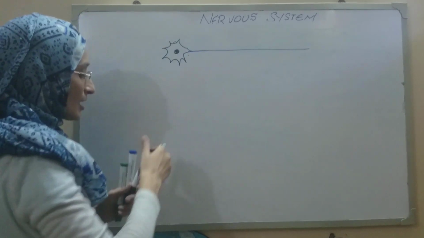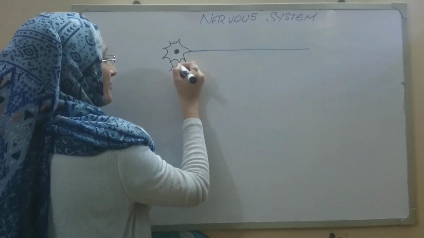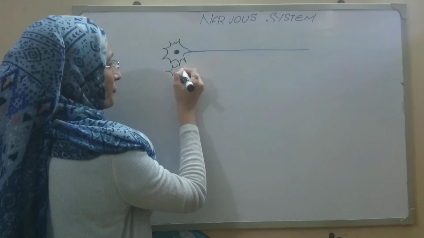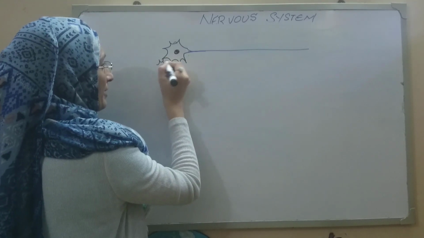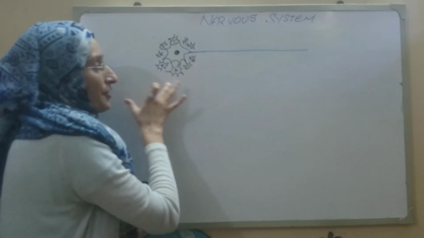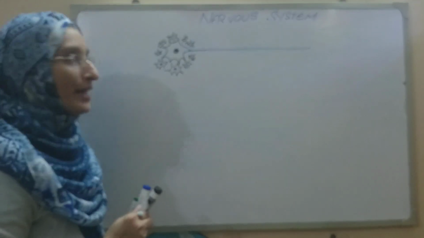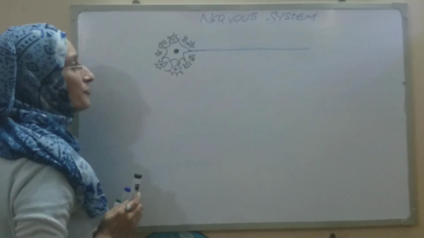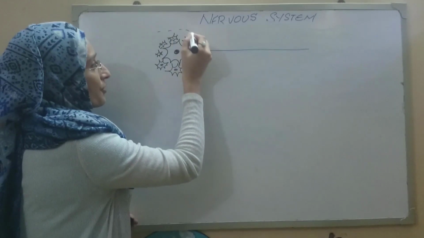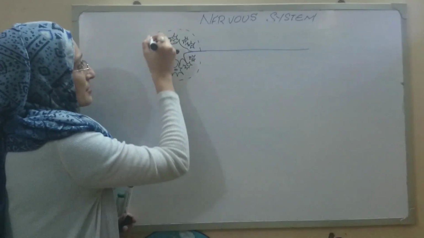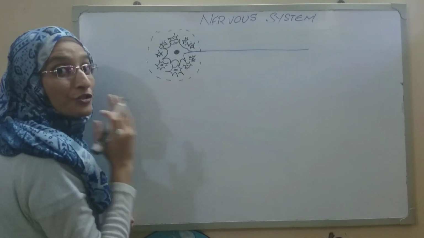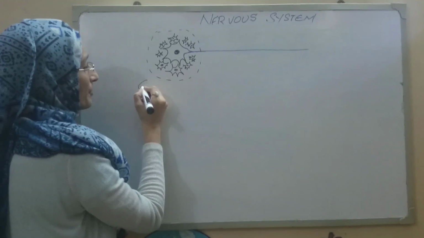So, if I draw a number of nuclei, this area is termed the gray matter. The area which has a cluster, or abundance, of the nerve cell bodies or somas is termed the gray matter.